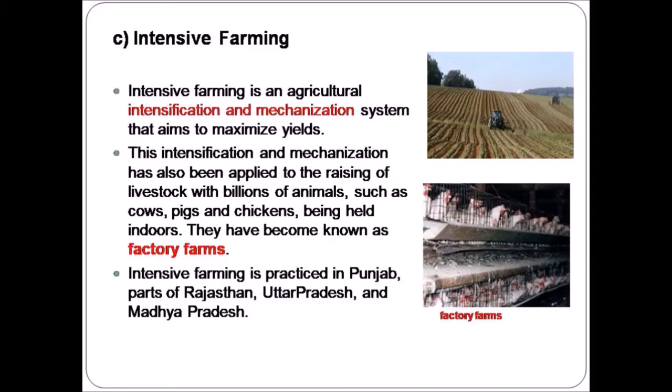This intensification and mechanization has also been applied to the raising of livestock, where billions of animals such as cows, pigs, and chickens are being held indoors. They have become known as factory farms. This intensive farming is practiced in Punjab, parts of Rajasthan, Uttar Pradesh, and Madhya Pradesh.